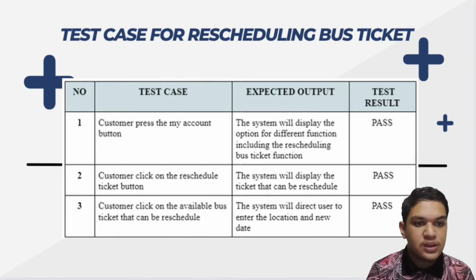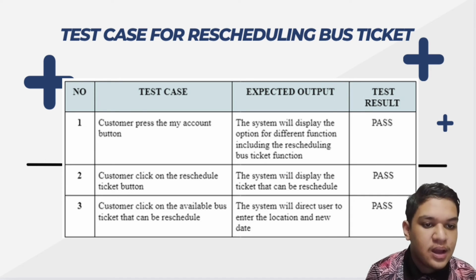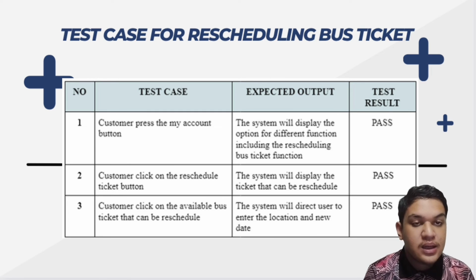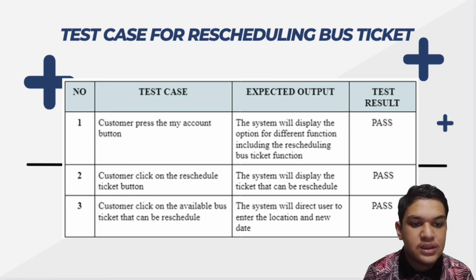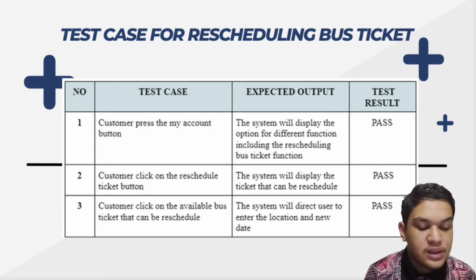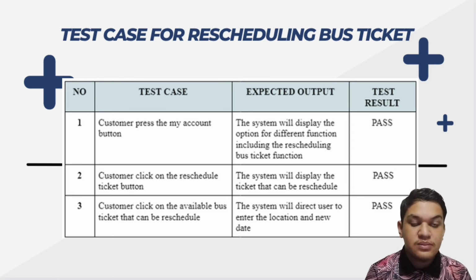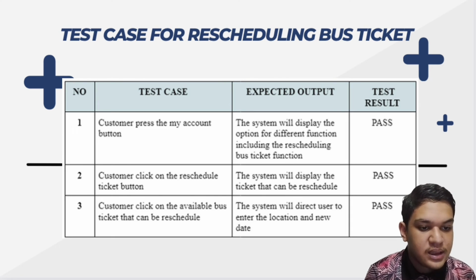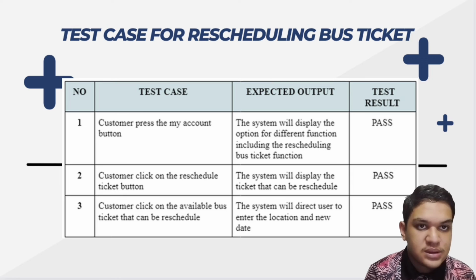So next we will go to the test case for rescheduling bus ticket. We have 3 test cases. First one is the customer presses the my account button. The expected output will be the system will display the options for different functions including the rescheduling bus ticket function. Next, the customer clicks on the reschedule ticket button. So the expected output will be the system will display the tickets that can be rescheduled. And the last one, the customer clicks on the available bus ticket that can be rescheduled, and the expected output will be the system will direct the user to enter the location and new date. And the test result shows pass.